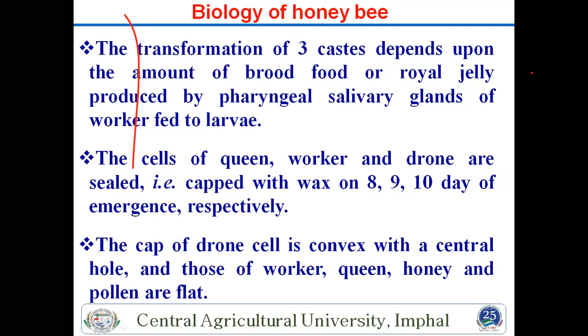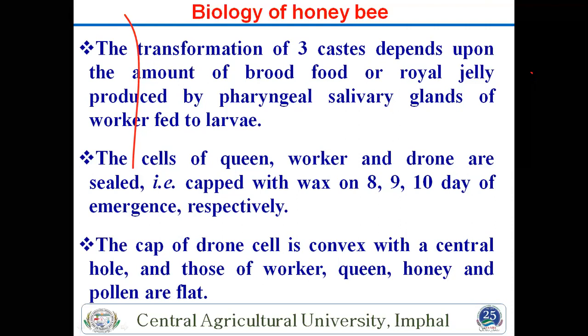So this is the difference. And who produces this royal jelly? Can anyone tell? This is also an important question. It is produced by the hypopharyngeal gland of the worker bee. The worker produces the royal jelly. This is also an important question. The worker bee produces the royal jelly, from the pharyngeal salivary gland.